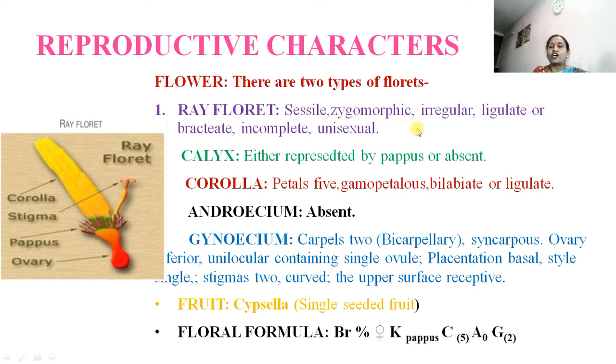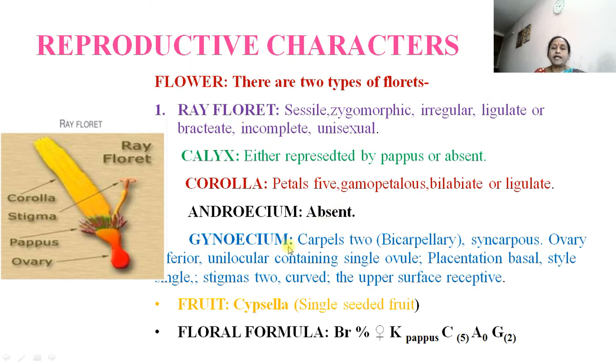It is sessile, zygomorphic, irregular, ligulate, bracteate, incomplete and unisexual. Why is it incomplete? Because all four whorls are not present. It is unisexual, meaning male anthers are not present here, only the female reproductive structure is present. That is why it is unisexual and the floret is incomplete. Like any other flower, the ray floret also consists of four whorls: calyx, corolla, androecium, gynoecium. But in this case the androecium is absent.